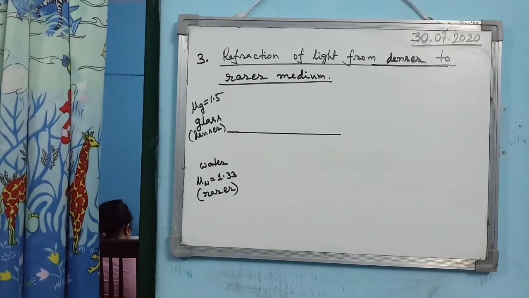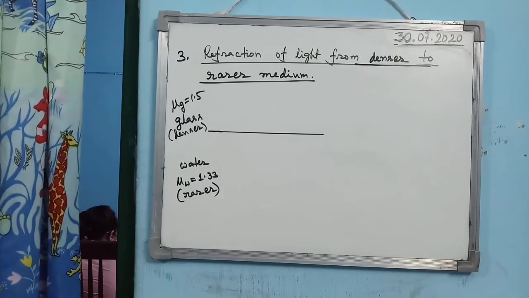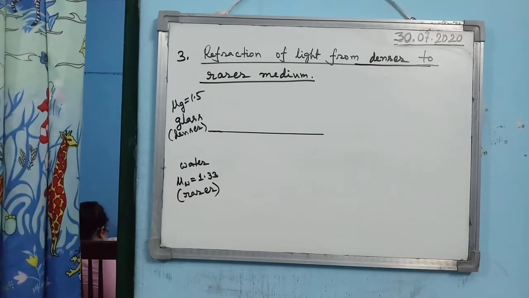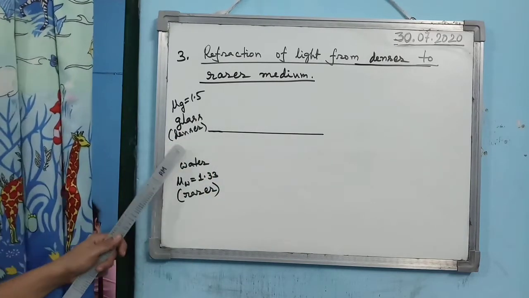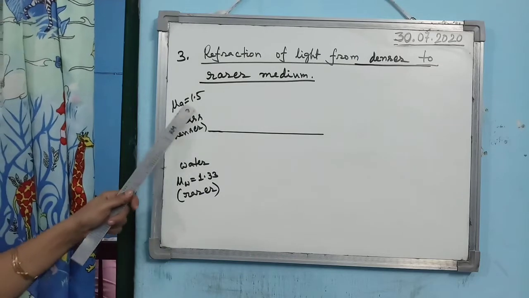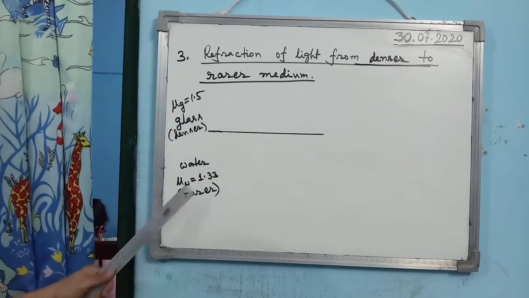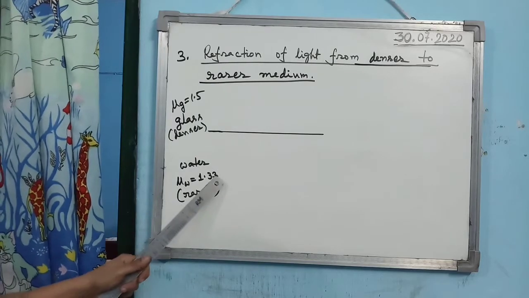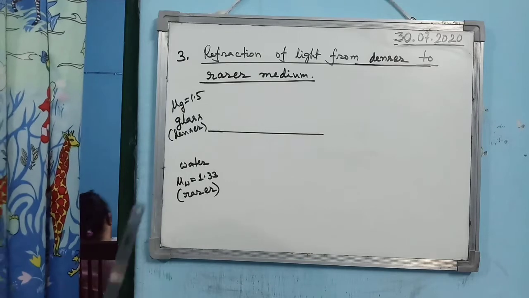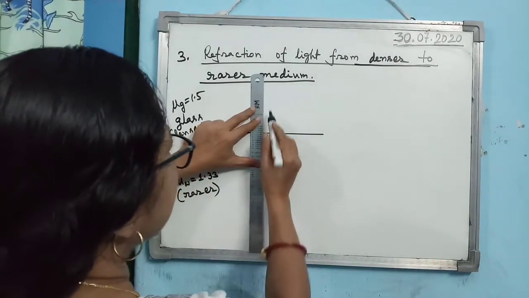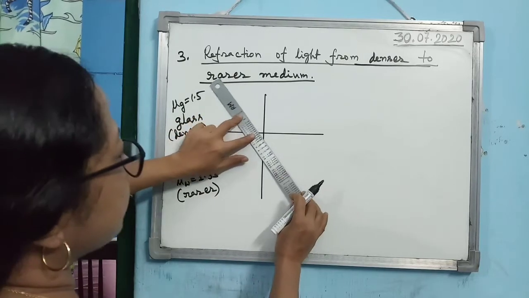Now the third one, refraction of light from denser to rarer medium. Alright. Now consider this. Let us consider the first medium is glass. It is denser. Why? Mu of glass is 1.5. And the second medium, suppose it is water, because mu of water is 1.33, you see, less than glass. So it will be considered as rarer medium. Now in this case, how the light ray will move, just understand it.